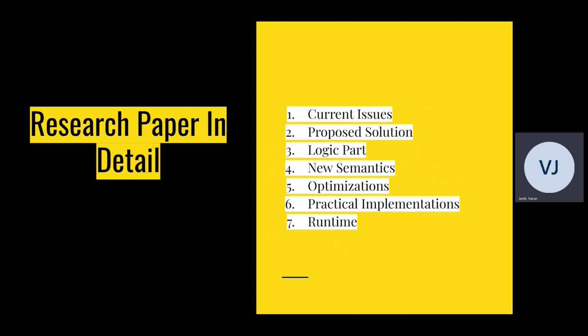The 6th topic that we are looking to target is the practical implementation of the solution. So how can you practically implement this? What issues did the authors come up with when they were implementing it, and so on. And the 7th thing is runtime. How well did the system run? Any other issues? These are the slides explaining the methods discussed in the research paper. And then obviously there's a summary of my own critique and my own opinion, and the final conclusion. So moving on.